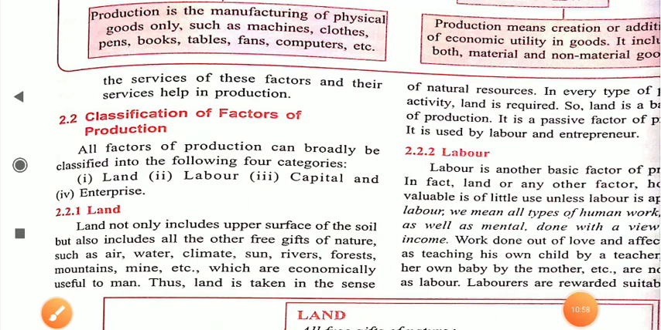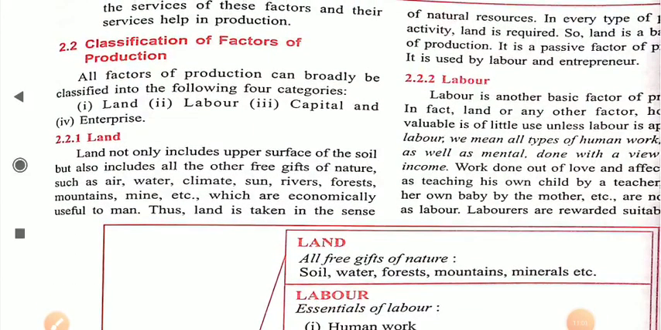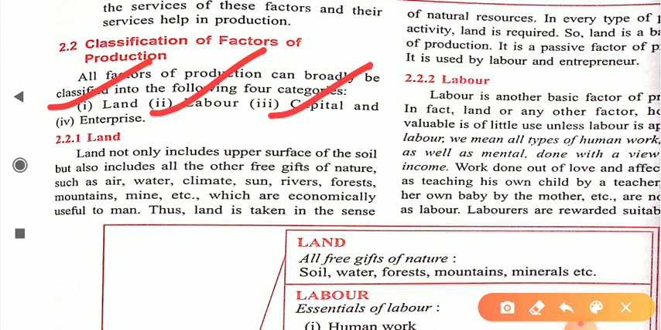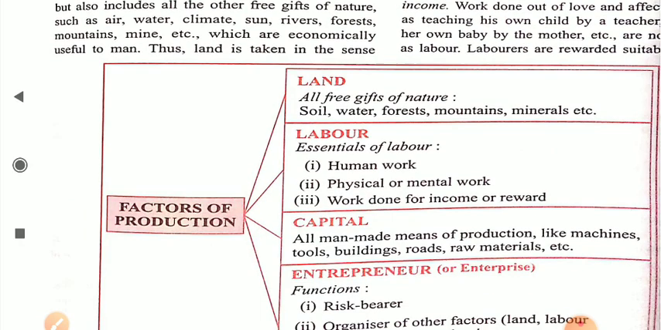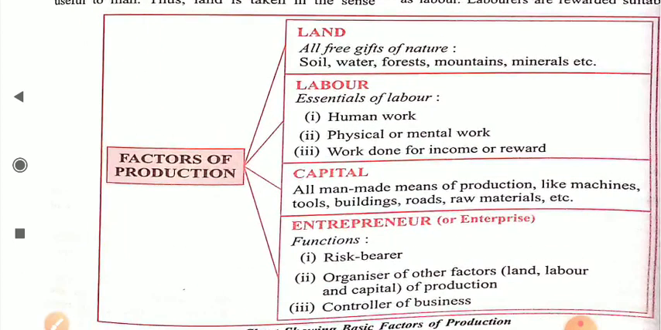Okay dear student, now move to our next point, which is classification of factors of production. Dear student, all factors of production can broadly be classified into four categories. The first one is land, the second one is labor, the third one is capital, and the last one is enterprise. So we can see that we have four factors of production: land, labor, capital, and enterprise. Okay dear student, we will go through all these factors one after another in detail. But in this particular flow chart we will discuss these factors in short, and we will go into detail in our upcoming videos or in the upcoming part of our chapter.